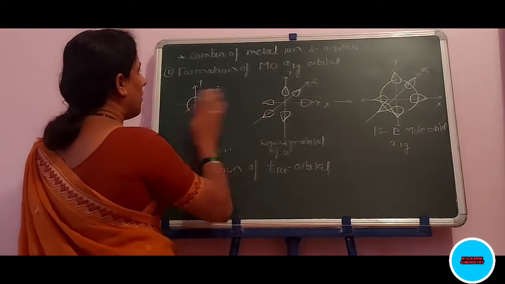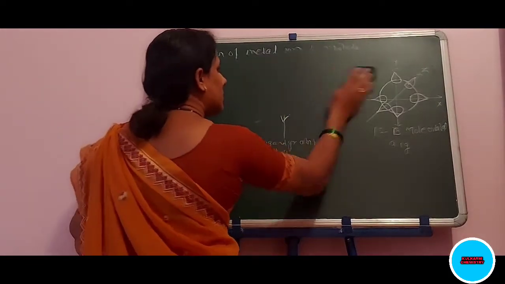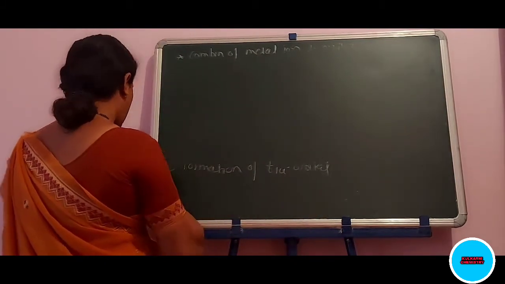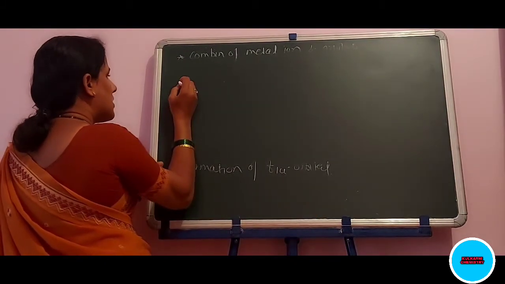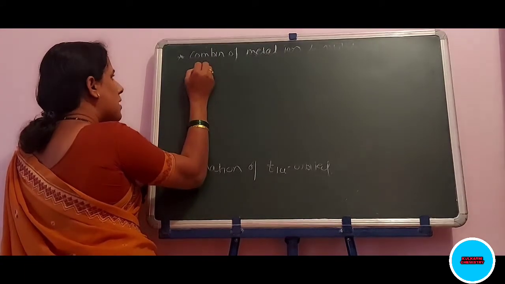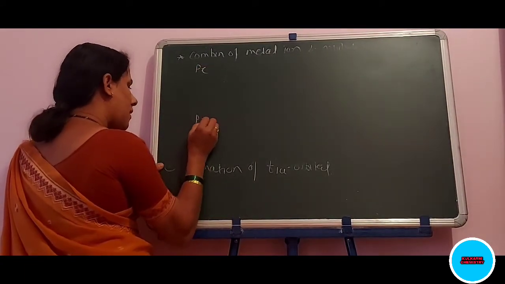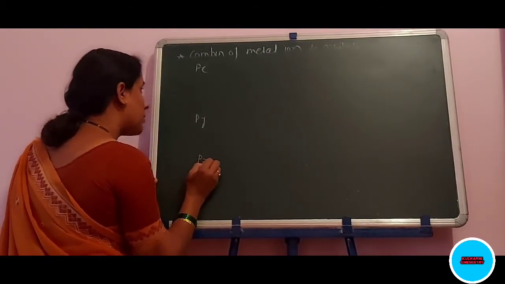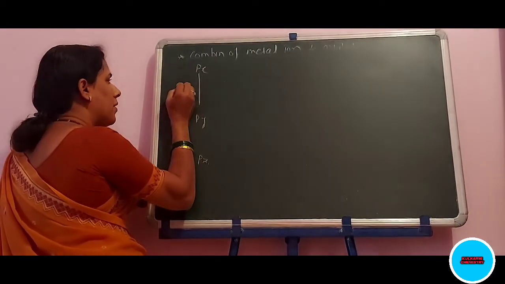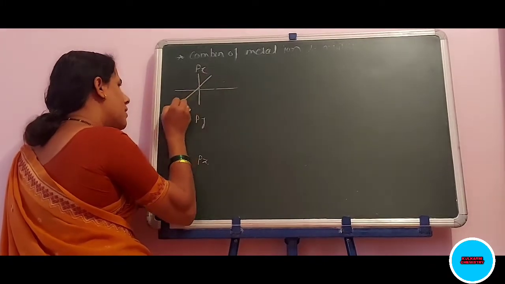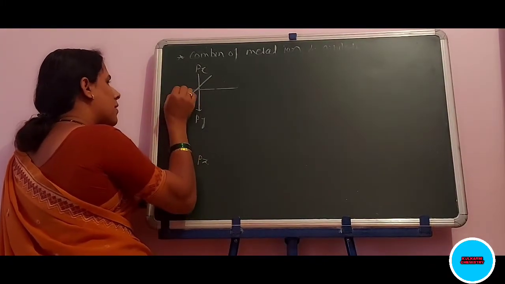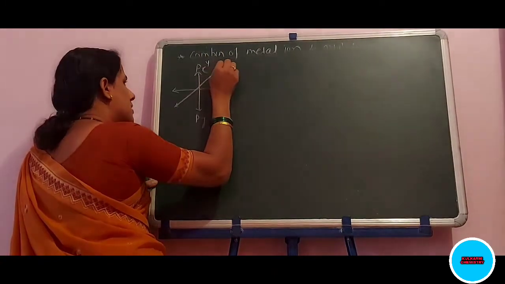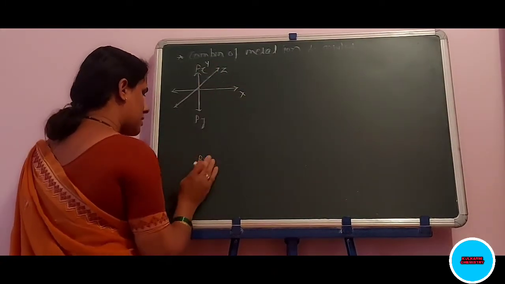See here, I will draw the diagrams. First is of Px, second is Py, and third one is Pz. One by one we will draw the diagram here. This is Y, this is Z, this is X.